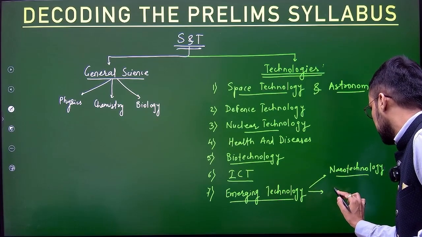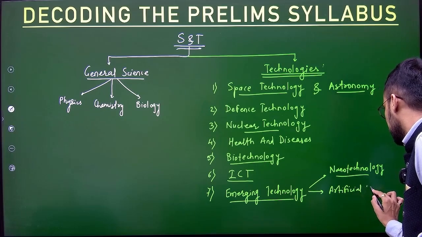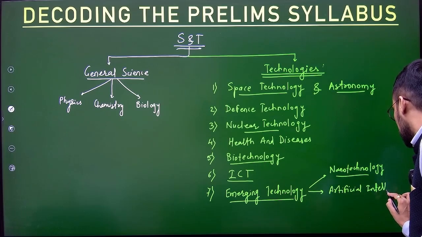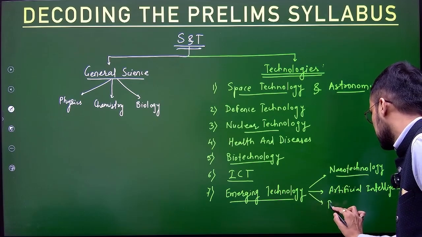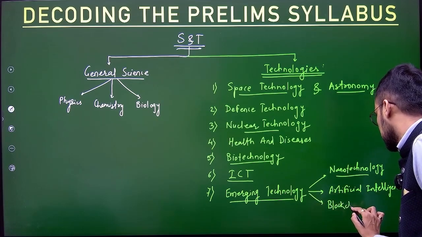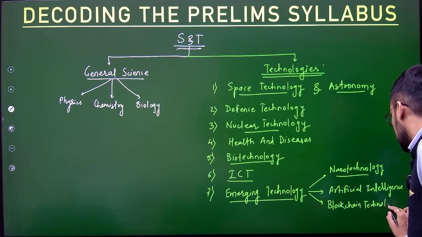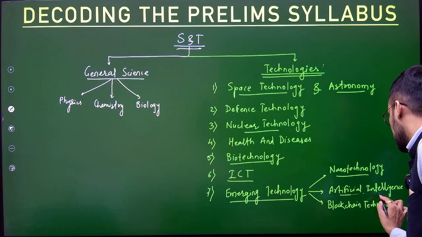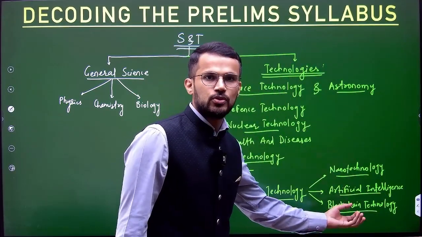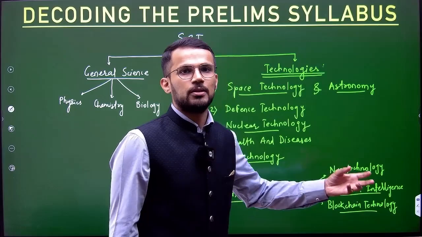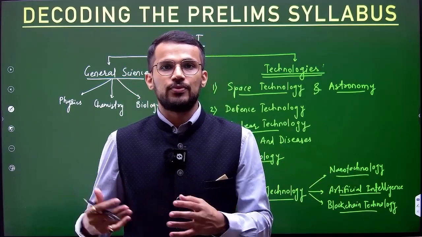Then even artificial intelligence. Artificial intelligence is an important aspect of emerging technology. And one more you can consider is blockchain technology. Right, so on these topics also UPSC has asked questions. So you should be aware of the concepts related to these things, and then you will be able to understand, in a clearer manner, current affairs related to these things.